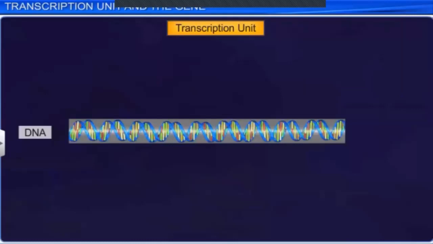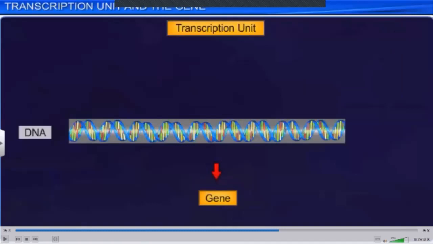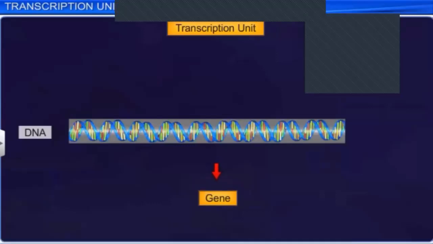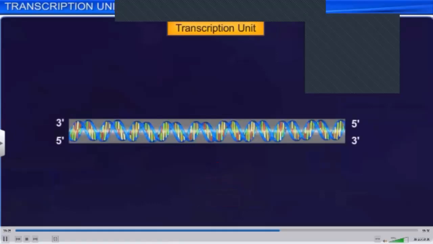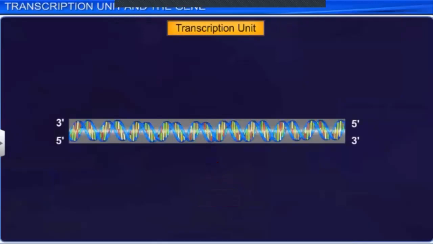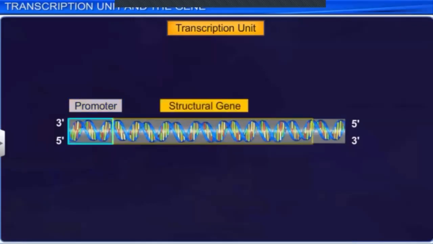And it encodes for at least one gene. Let's understand the transcription unit in detail. It consists of three main regions, namely the promoter, the structural gene, and the terminator.